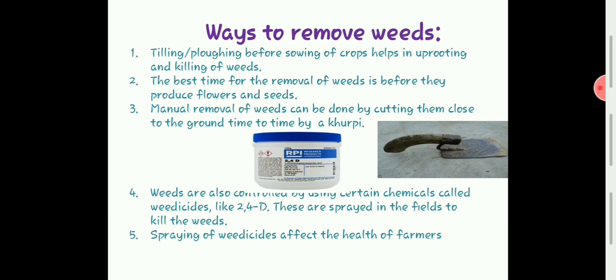The next point is very important. This is a note: the best time for the removal of weeds is before they produce flowers and seeds.